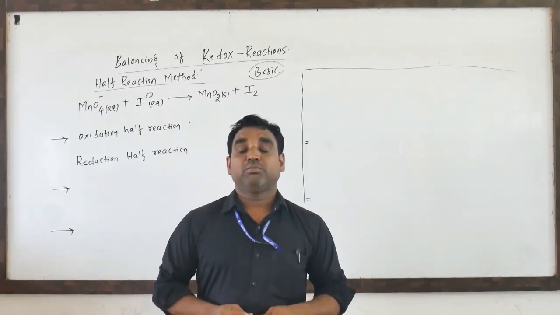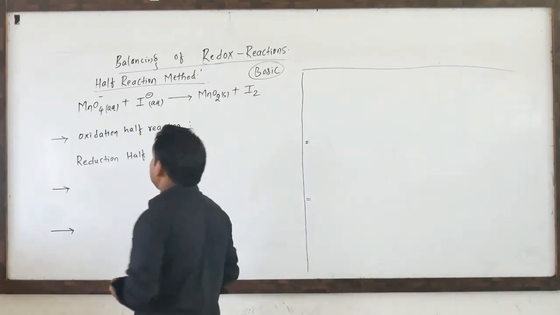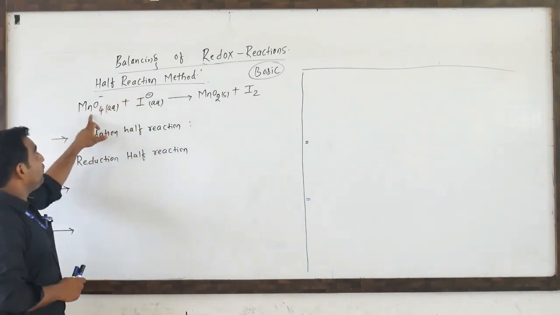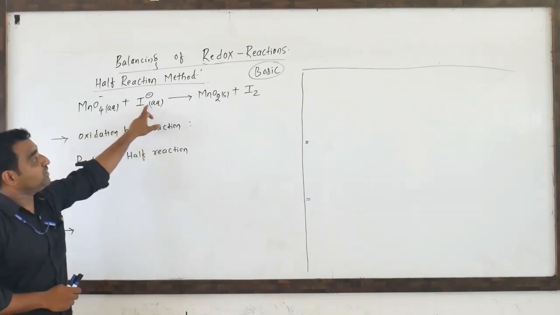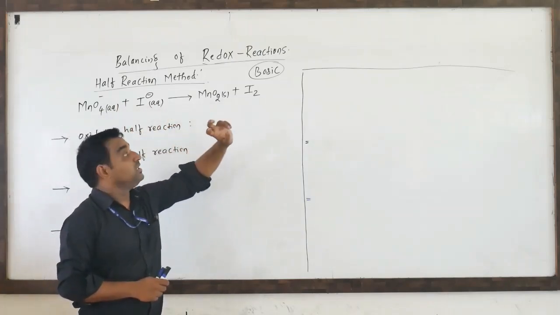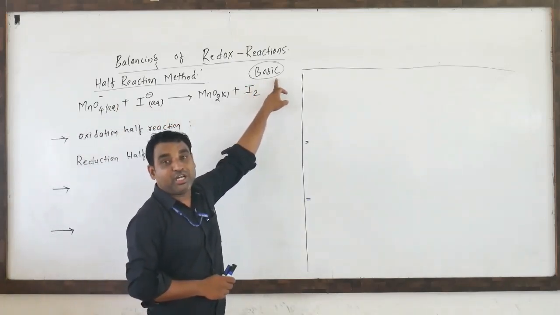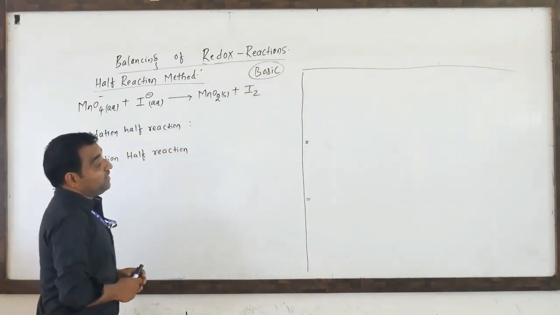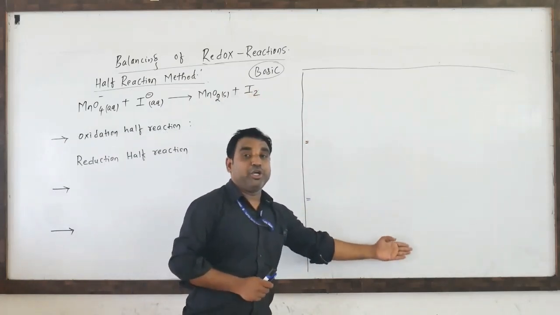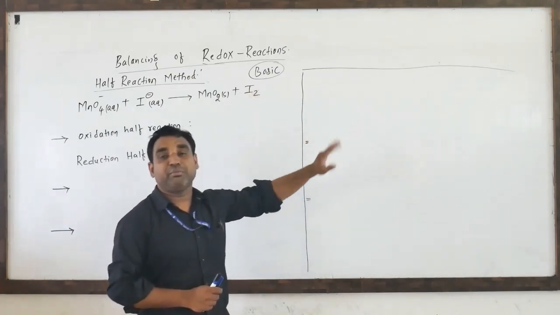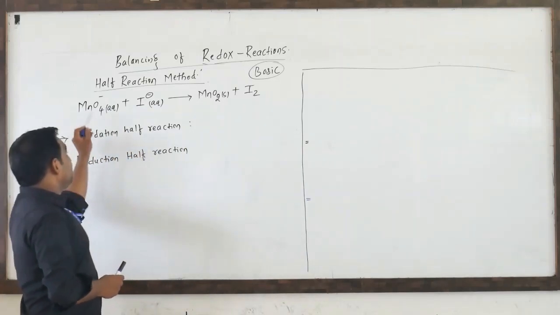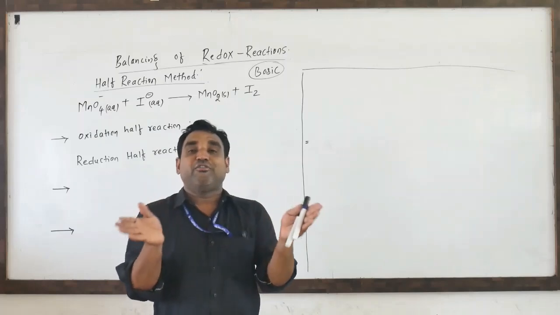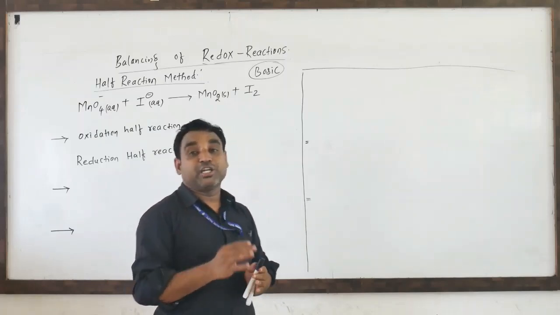Yes students, one more example we written here, that is balancing of redox reaction using a half reaction method. That is MnO4 minus plus I minus gives MnO2 plus I2. This is in basic medium, they given already. Then we have to add the OH minus at the last equation. The OH minus should be there, like in acidic medium, H plus will be there. So they had given, first we have to write the split up into two equations, that is oxidation half reaction and one more is reduction half reaction.